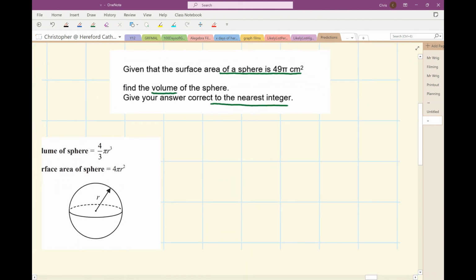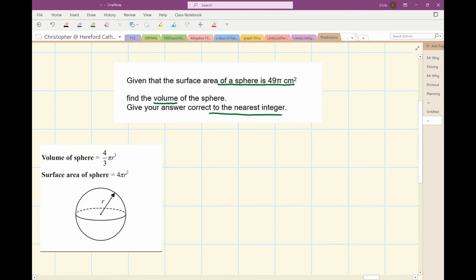Well, here are the formulas for a sphere, which I've copied from the formula sheet on the front of your paper. And in this question, I'm told that the surface area of the sphere, so that's 4 pi r squared, is equal to 49 pi. So I'm going to use this information to find the radius of the sphere, and then I'm going to use the radius of the sphere to find its volume using this formula.